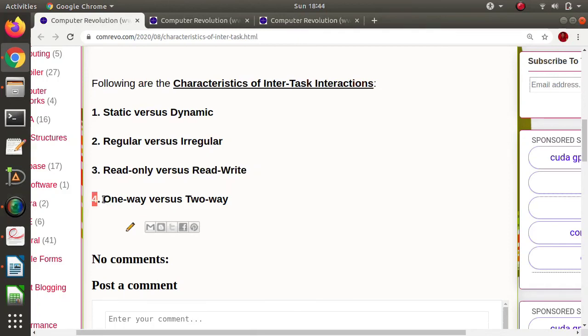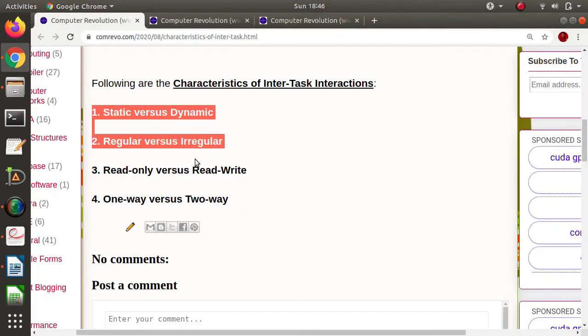Another characteristic of interaction is one-way versus two-way. From name we will come to know. When interaction is started by one task and it is not affecting another task, then it is called a one-way interaction. While if both the parties or both the tasks are actively participating in the interaction, then we call it two-way interaction. Read-only interactions are one way, that it is not going to affect another task. While read-write interaction can be one way, also it can be two way.